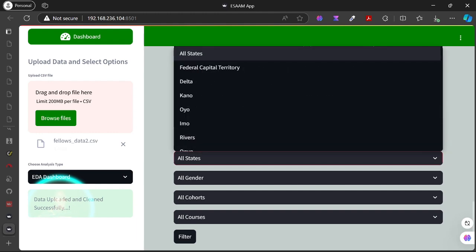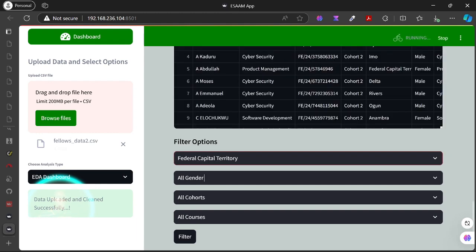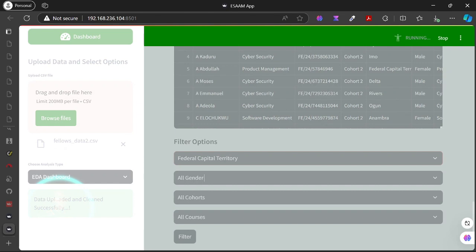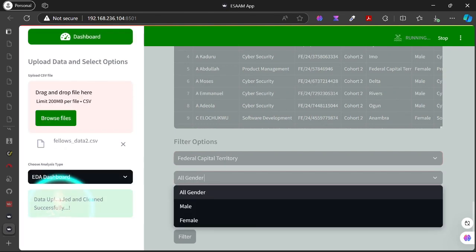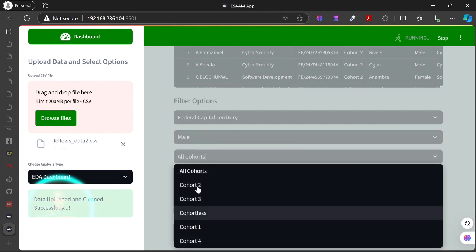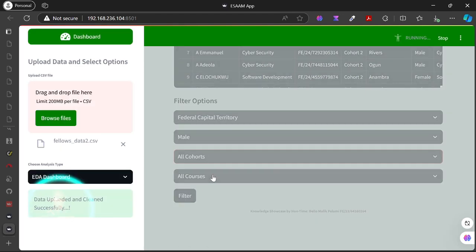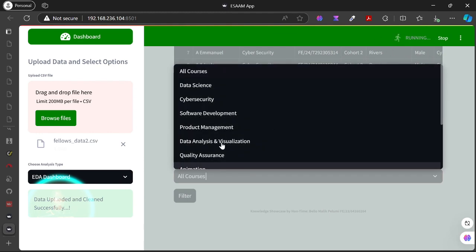Let's say, for example, you can come here, we want to know the total number of fellows that are male in the Federal Capital Territory. It takes a while to load because the data is quite large. So males, and those that are in cohort 2, and let's say I want to know those doing data analytics, and you can see around there telling you that it's still running. So it's a large data set, so give it time. It's running on my local machine, so it can be faster on yours.